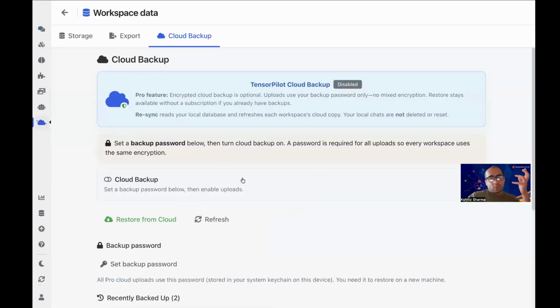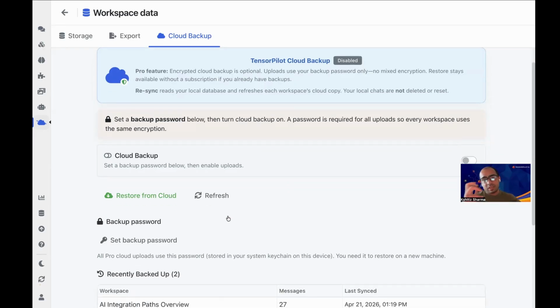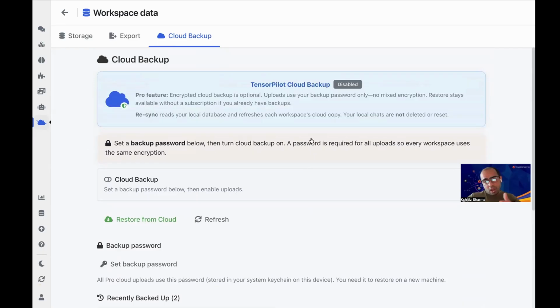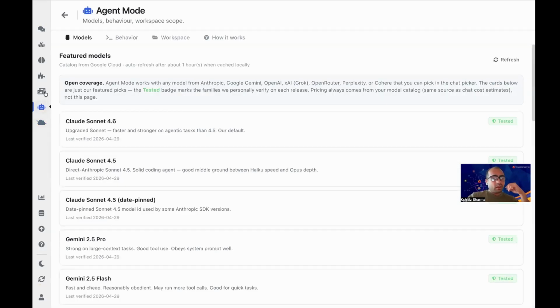You have the option to store them in the cloud, but I don't like to. I mean, we make sure it's triply encrypted, right? We make sure that the cloud is very secure, and we also ask you for a password so that even if they leak out, nobody can decode it. But it's your personal choice. I do have a local backup. I keep things like backups, like everybody else. I think you should do that too, right?